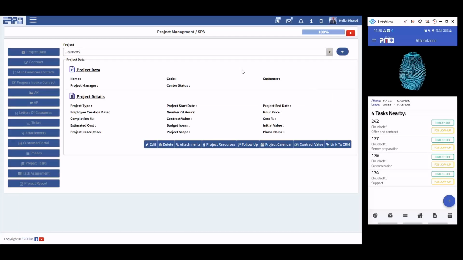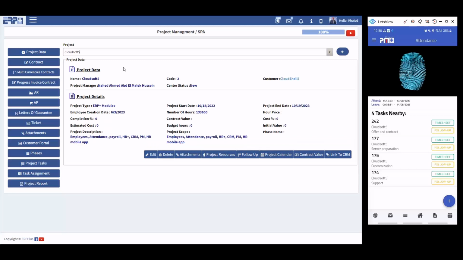If I'm going to show you a project like this, it is going to show you everything related to the project in a single page application. This is the project data, and you can edit, delete, attach. You can do everything here. All functions are calculated in one place.